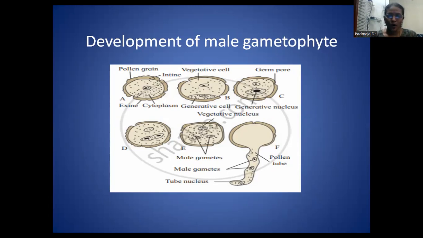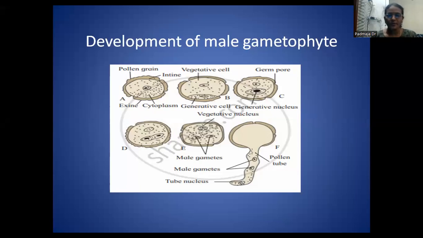Of these male gametes, two participate in the fertilization. So in angiosperms, the fertilization is considered double fertilization.